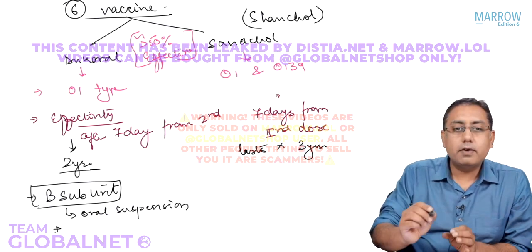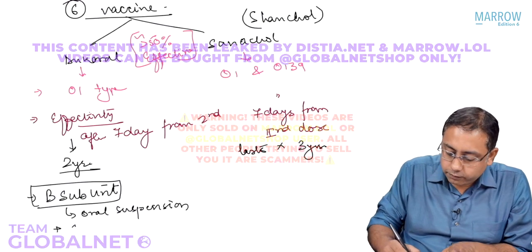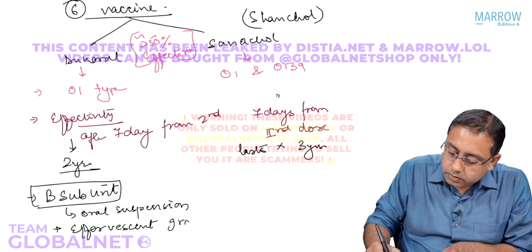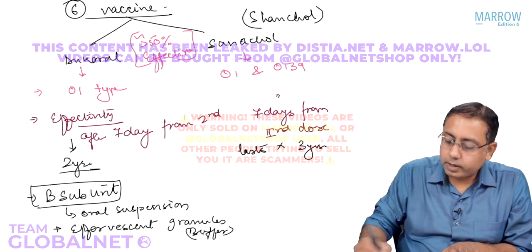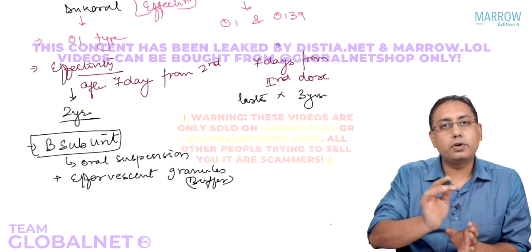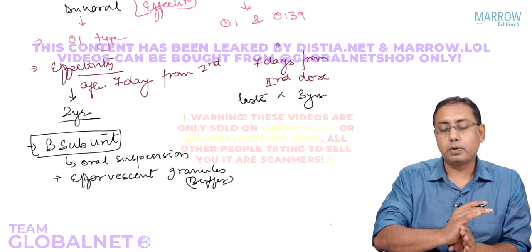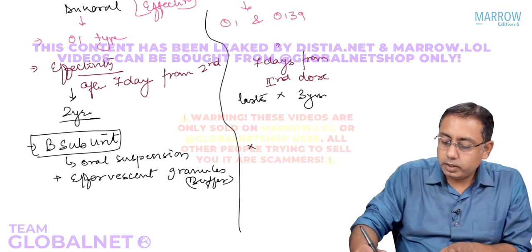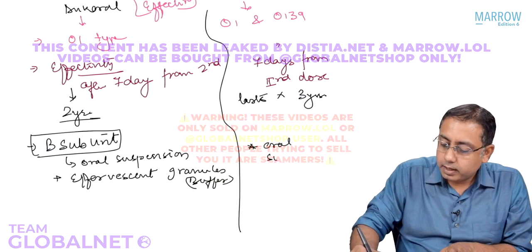plus we have effervescent granules which act as a buffer. So they will act as buffer. Why buffer? Because the Dukoral may be destroyed by the gastric pH. Whereas on the other hand, for Shankol, there is only need of oral suspension and no gastric buffer is required.